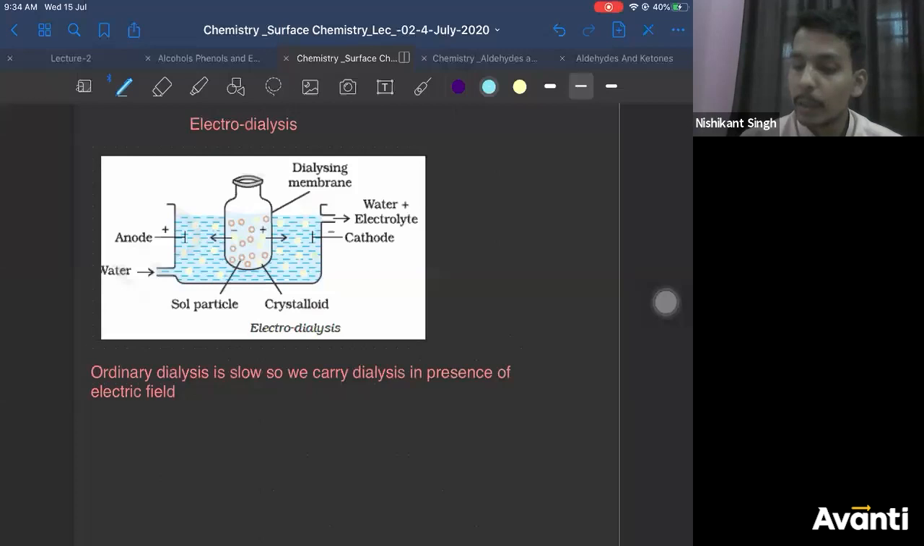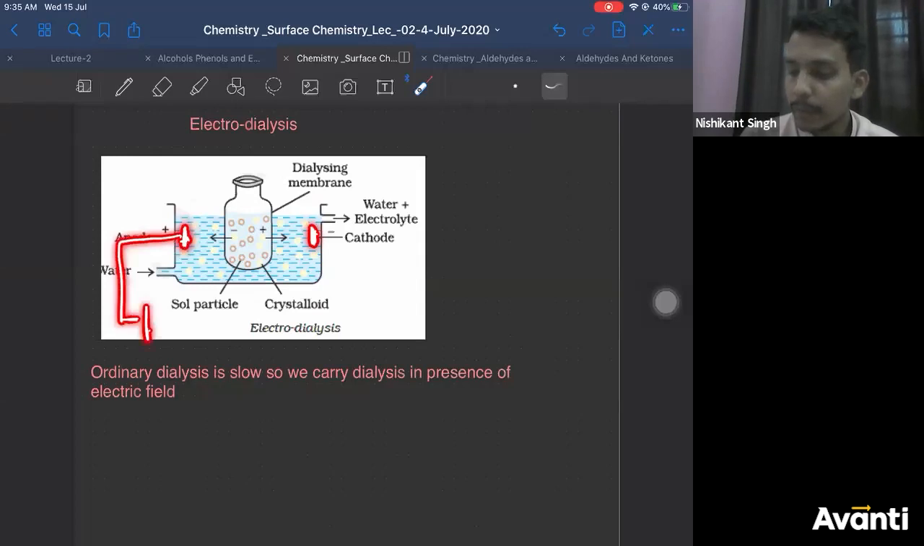Now what we did is we took the same apparatus. We just applied electrodes on either side of the container. So here you have connected, there is one metal plate here and one metal plate here. This metal plate is connected to the positive terminal of the battery, and this metal plate is connected to the negative terminal of the battery. Correct?